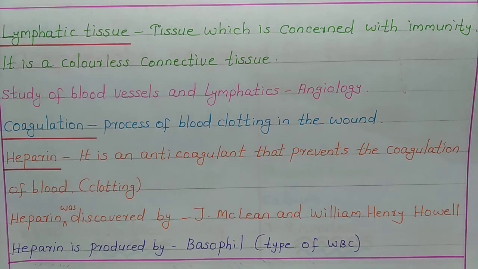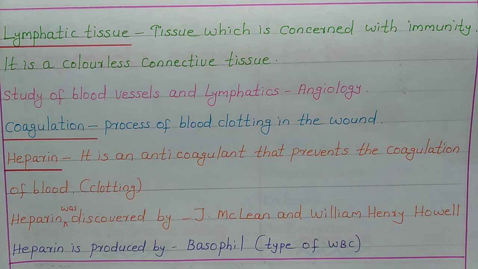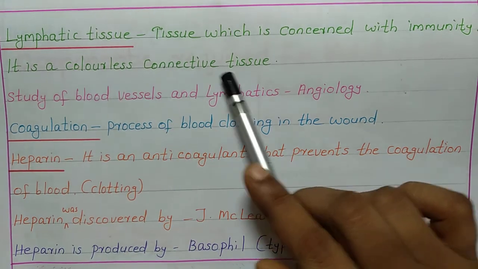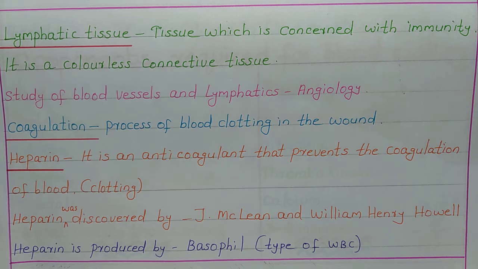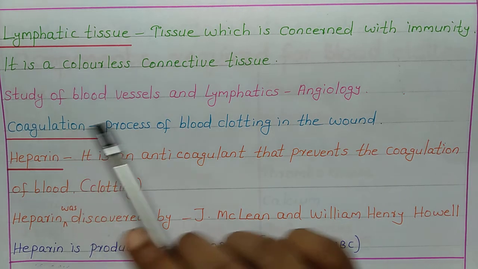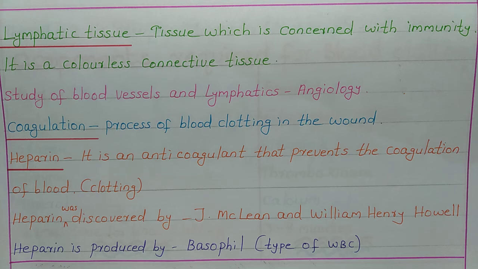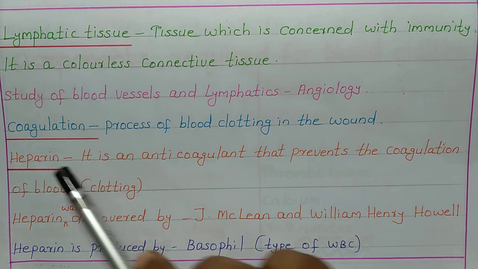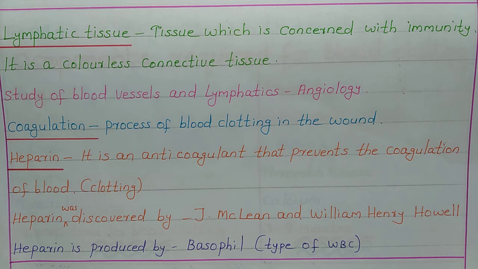Lymphatic tissue is tissue which is concerned with immunity. It is a colorless connective tissue. So lymphatic tissue is a colorless connective tissue, but blood is a colored connective tissue. And lymphatic tissue is concerned with immunity. The study of blood vessels and lymphatics is known as angiology.